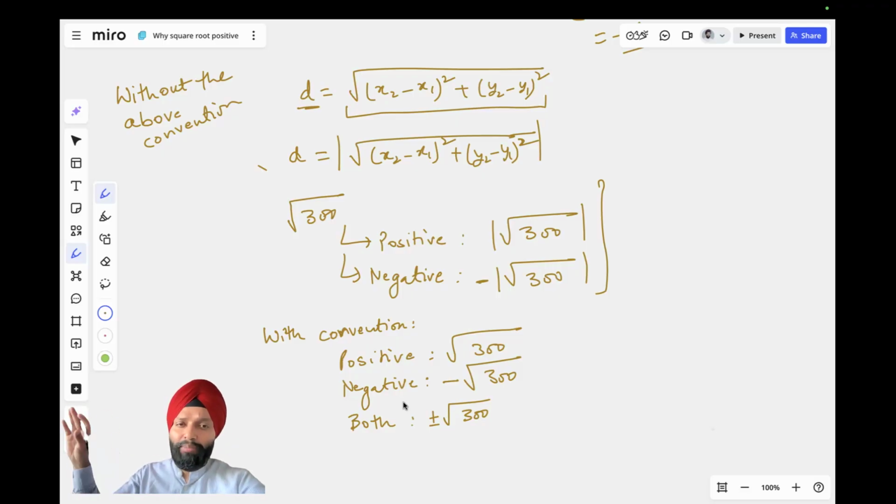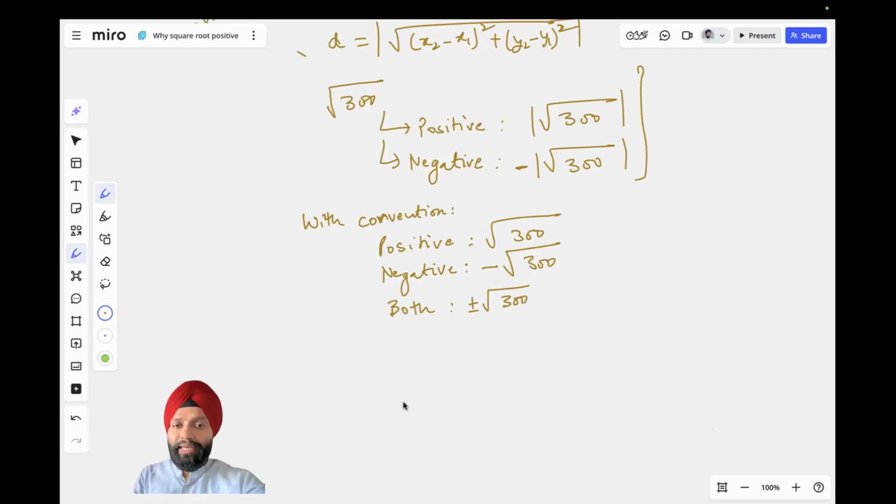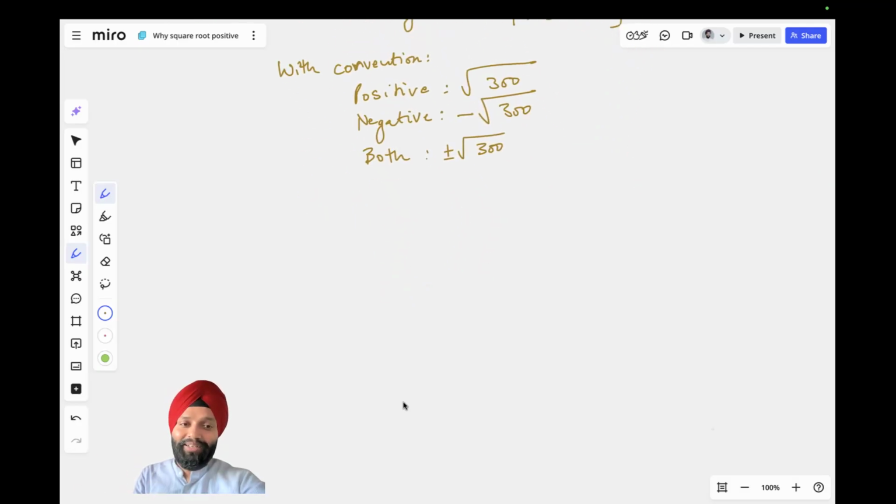Okay, so that is one simple reason why mathematicians have chosen this to be the convention. Okay, there are more complex reasons around functions and all that. I'm not getting into those. But essentially, this is a convention that has been taken, and there is a reason for taking that to be the convention. Okay, I'll just take you a step further to also talk about a common complexity that this convention leads to, and a lot of people get completely confused in that.